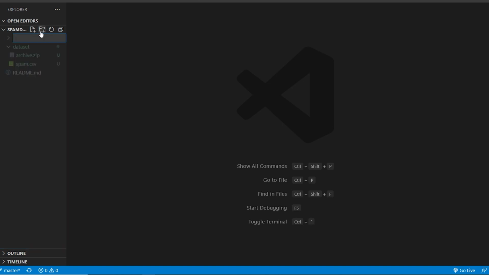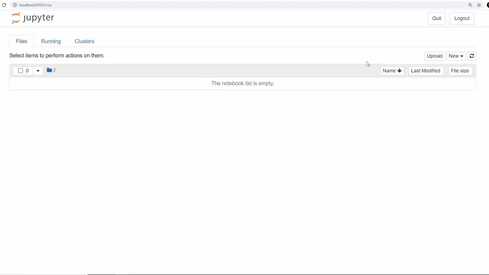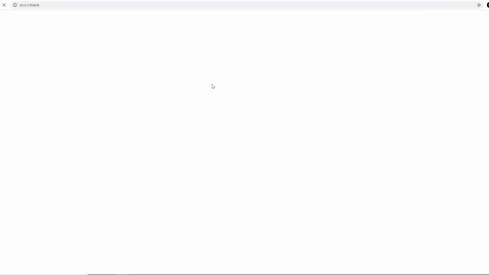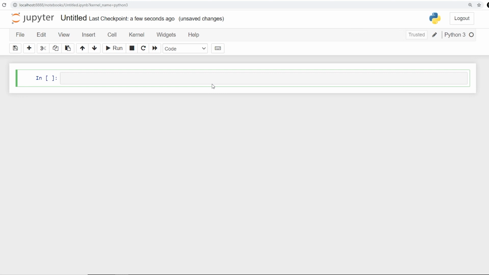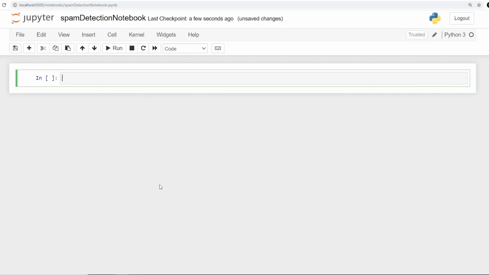Now here I am going to make a folder named notebook, and this notebook is going to have my Jupyter notebook. Here I'll open my shell. I'll have to say control backtick in VS Code, otherwise you can just use the normal CMD also. I'll navigate to the notebook folder, and after that I'm going to say jupyter notebook. Now in this folder I'm going to say new Python 3. I'm making a new file where I'm going to work with NLTK, and I'll name it spam detection notebook.